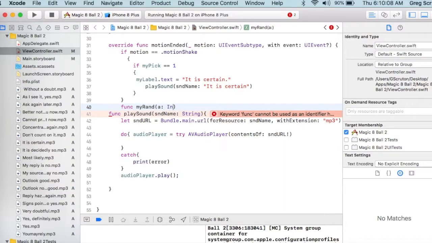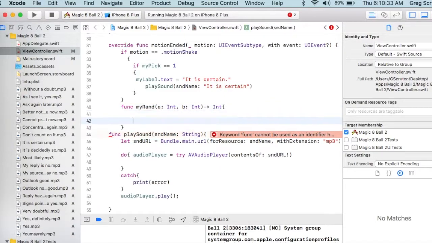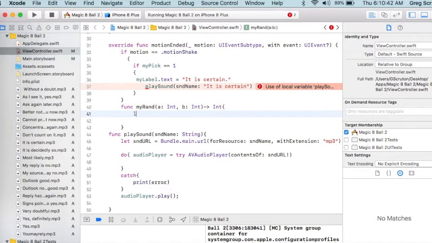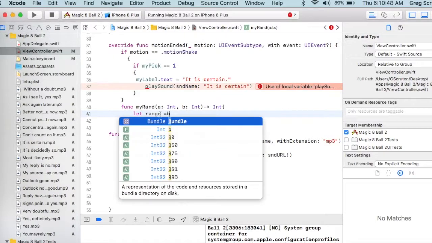Okay, and that's an integer. And the B value, that'd be the upper bound, would also be an integer. So we're generating a number from 6 to 10, that sort of thing, and it would give back a number. So it's generating a number, so it's going to send back an integer. And then we open our brace brackets and close our brace brackets. I'm going to make a constant called range. So range is going to be the subtraction of the big number, the b, take away the a.